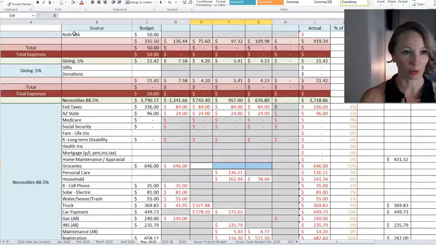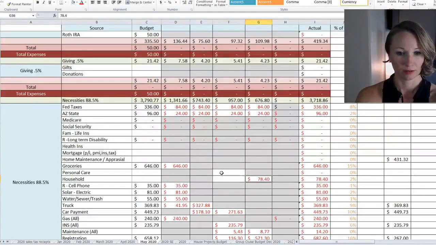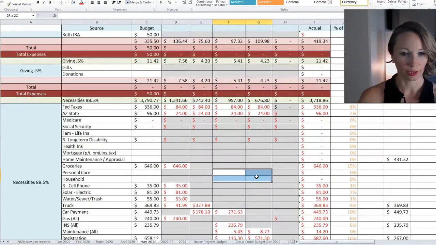And again, I'm just going to mark that with the first week of the month. I don't know the exact date yet. I don't know if I put anything in this part of the budget yet. We'll come back to that.